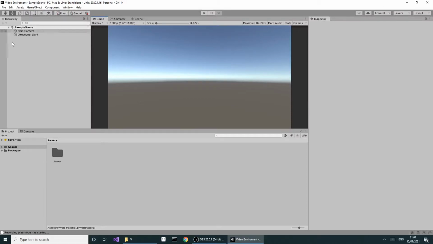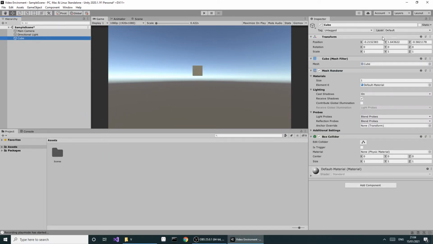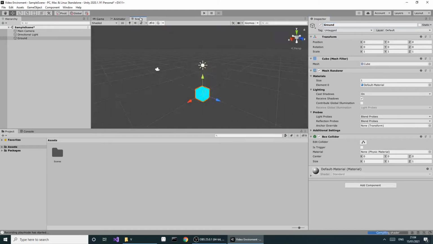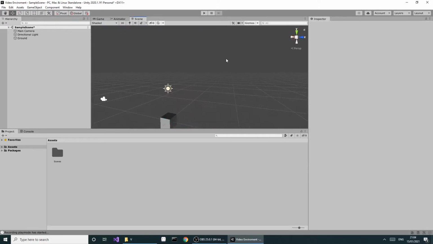Hello everyone, and in this video we will be creating a bouncing cube using the Unity game engine. This will run off its physics engine, which is good enough for us. We'll make a ground piece because if we click on scene or game, we will see infinite void, although the scene is already an infinite void.